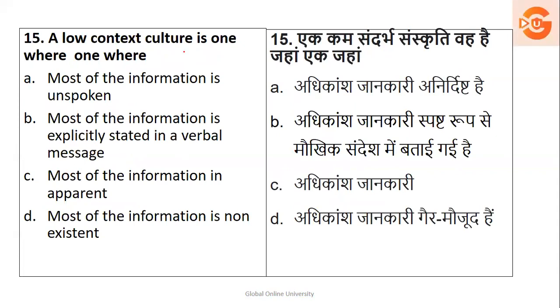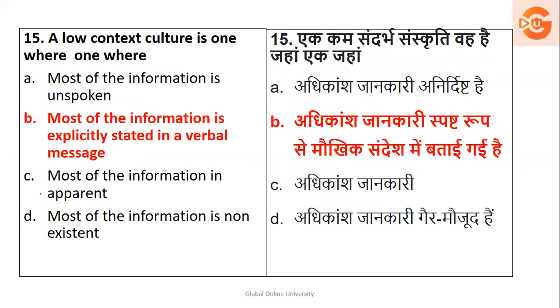Next, a low context culture is one where most of the information is unspoken, most of the information is explicitly stated in a verbal message, most of the information is apparent, most of the information is non-existent. Okay, I'll explain the reason with the answer. The option is B over here. Now why? See, low context culture, most of the information is explicitly, that is directly stated in the verbal message. यहाँ पे circumstances बहुत clear है, low है ना, so it's very clear. So you have to directly state it with the verbal message.